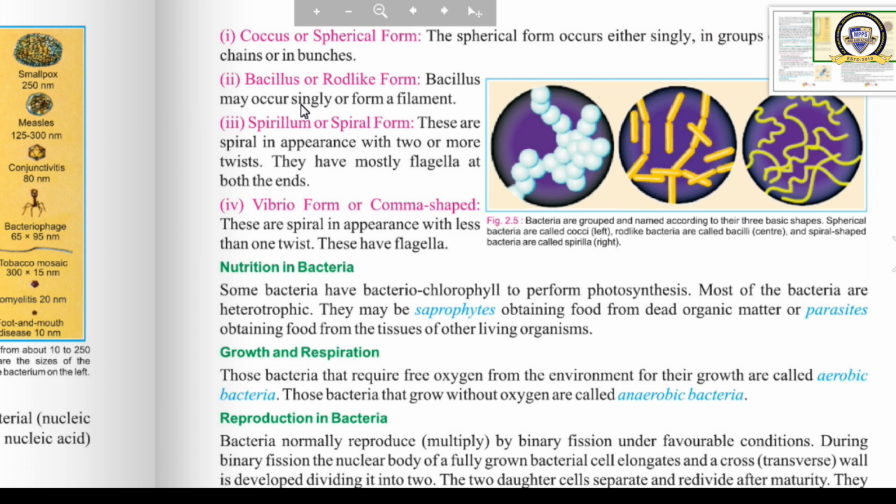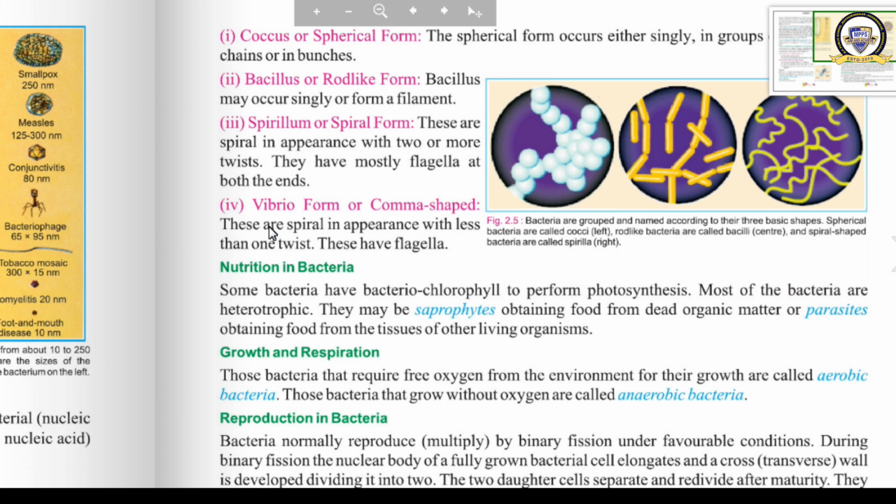Second one is bacillus or rod-like form. It is in rod shape. First one spherical form, then rod-shaped bacteria. Bacillus may occur singly or form a filament. Spirillum or spiral form. These are spiral in appearance with two or more twists. They have mostly flagella at both the ends.